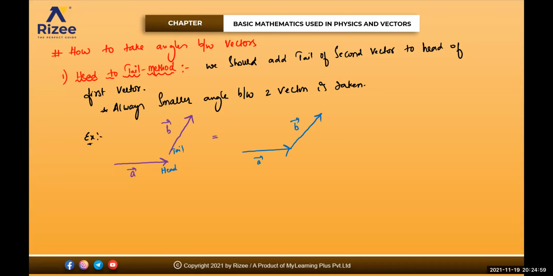Okay, so when you attach like this, you need to take the angle with the extended line. You extend this one in the front direction like this. The angle made by this arrow mark with the second vector will be theta, but not the angle inside. So the head of the first vector is produced in the front direction, and then the angle made by this produced line with the second vector will give the angle between the two vectors. Is it clear for everyone?